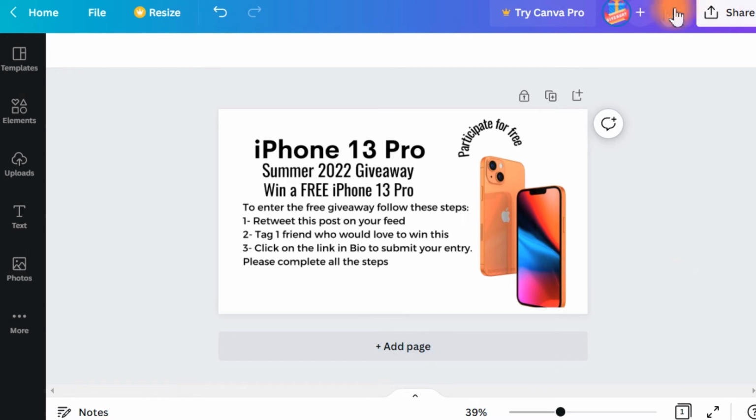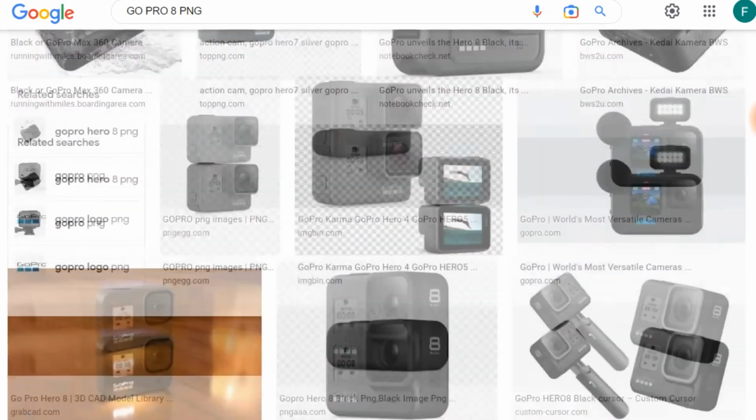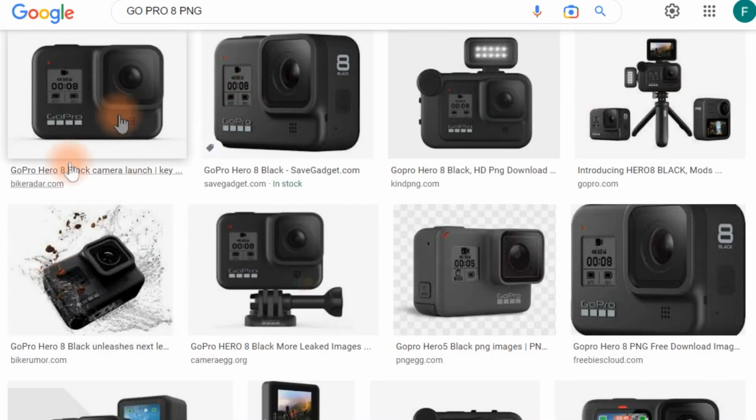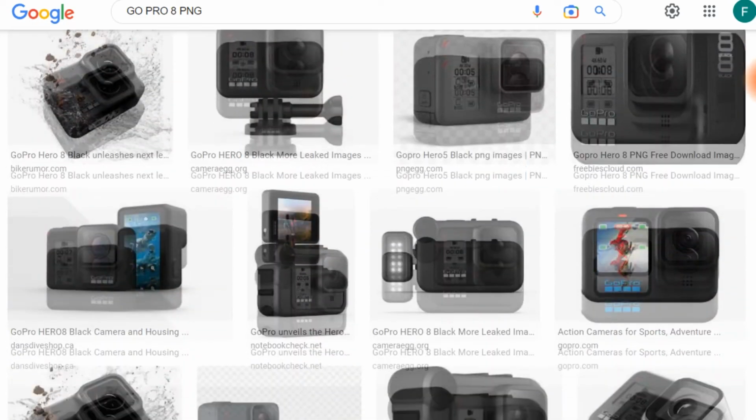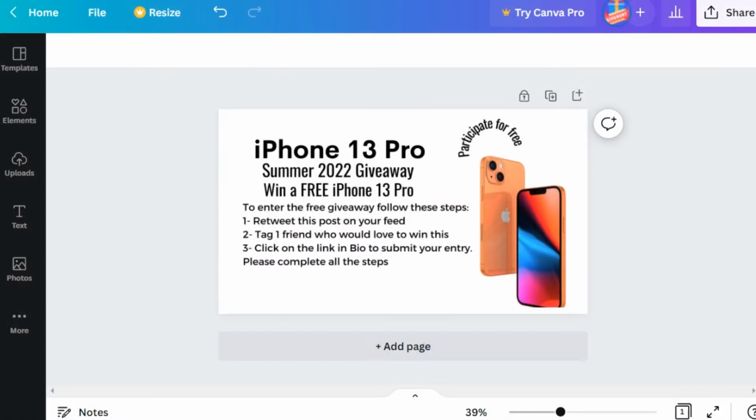Now you can do this for any type of thing that you're going to find on CPA. So let's say you find an offer about a GoPro 8 and you're going to search it up on Google. Just write down the name of the product and put PNG, and you're going to get really great quality pictures with no background at all. And you can put it on Canva and do it just like this, like I have done.